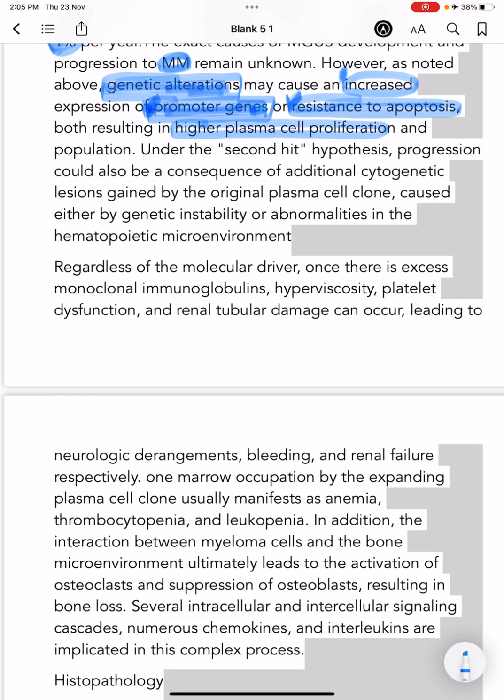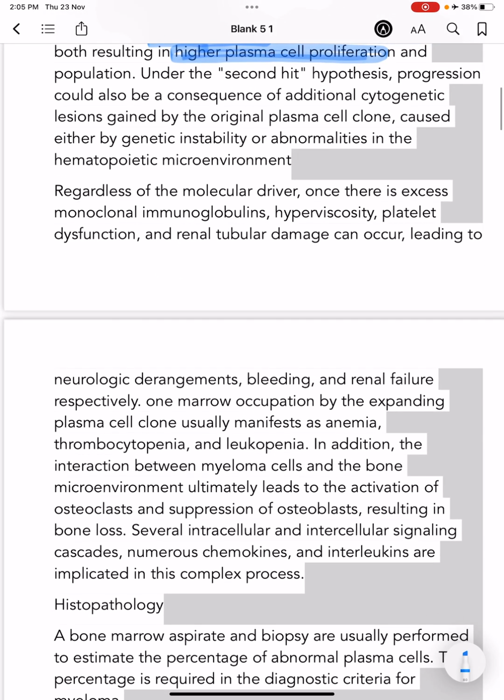Because of this increased expression of promoter genes and resistance to apoptosis, both will result in higher plasma cell proliferation and population. And again we have the second hit hypothesis. Under the second hit hypothesis, progression of this disease is also a consequence of additional cytogenetic lesions.